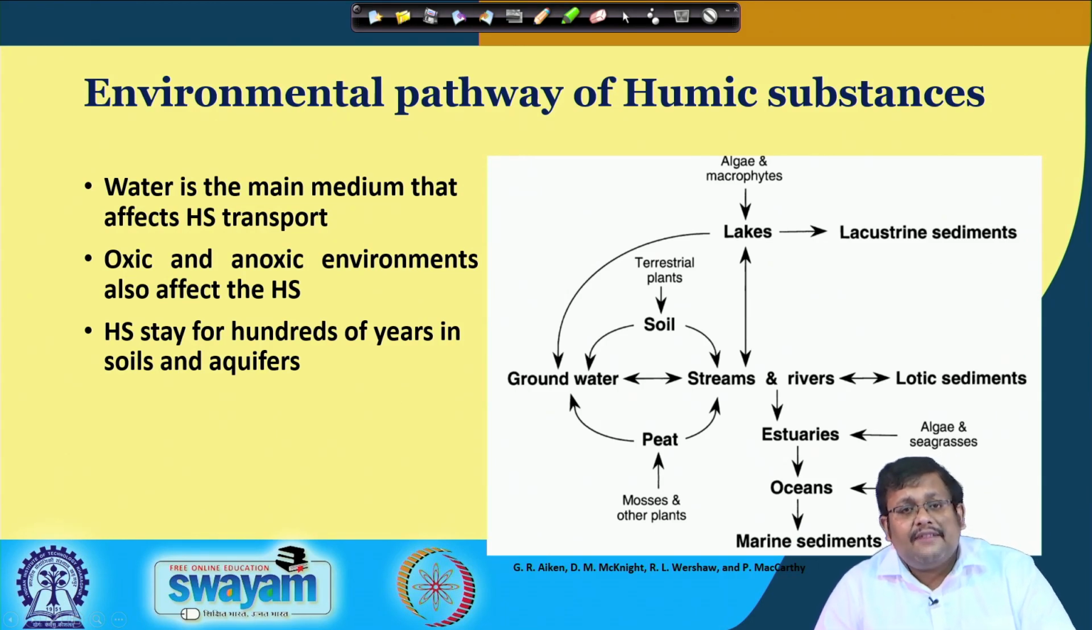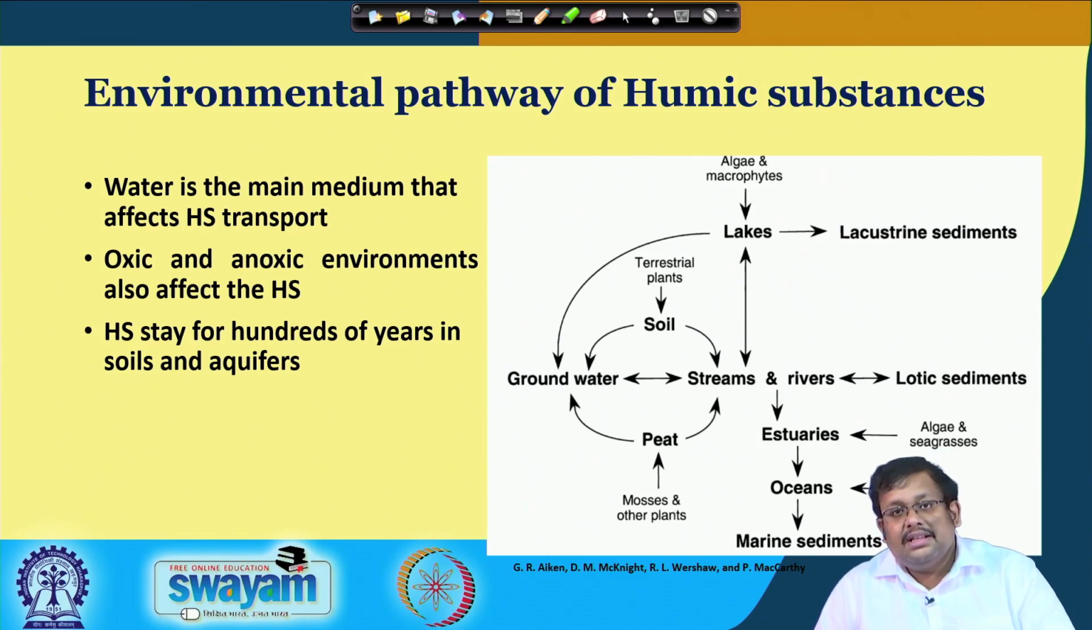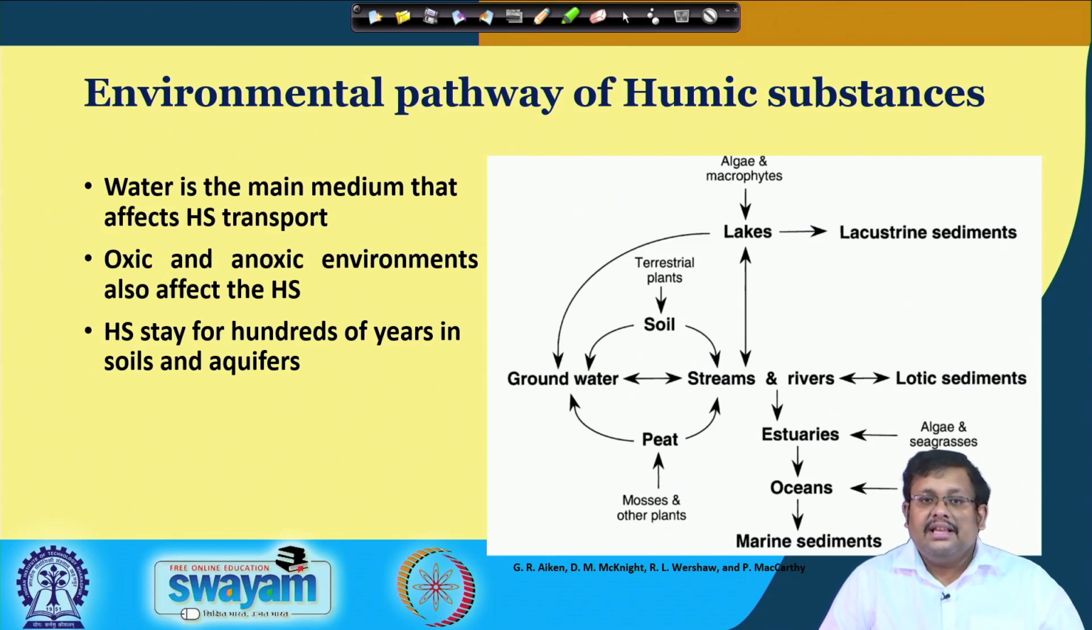So, we have to see what the environmental pathways of humic substances are. Water is the major medium that affects humic substance transport in the environment, and they can exist in either oxic or anoxic environments, which ultimately affects the humic substances. Also, humic substances stay for hundreds of years in soils and aquifers.